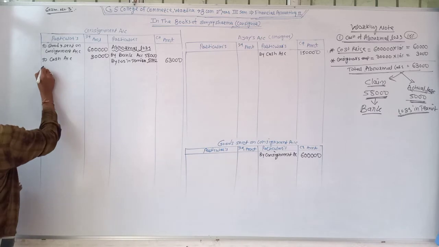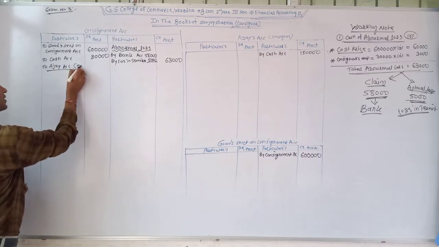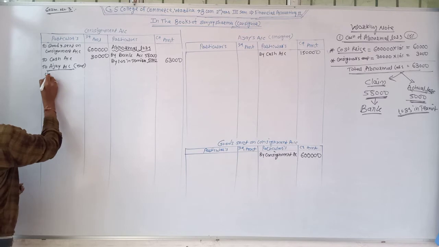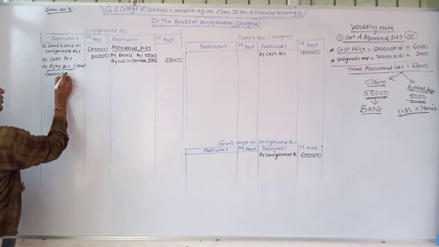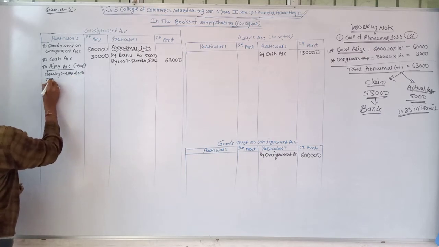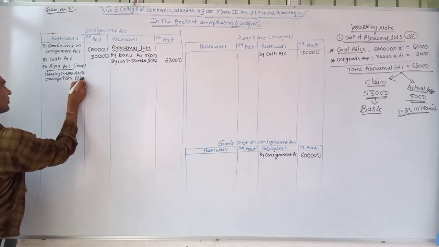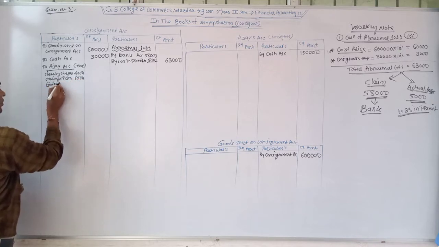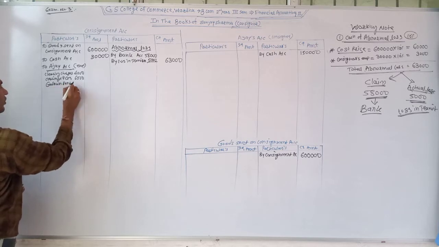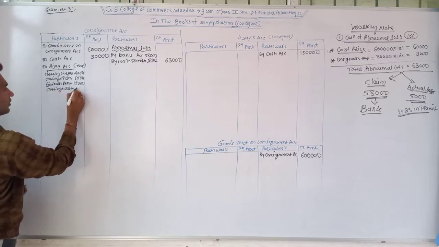So write at the debit side of the consignment account by the name of Ajay account. It's for expenses: clearing charges rupees 4,000, carriage and cartage rupees 6,000, godown rent rupees 15,000 and carriage outward rupees 5,000.